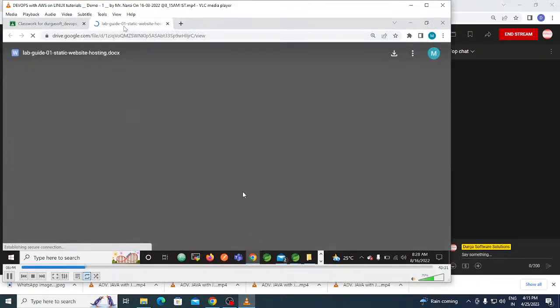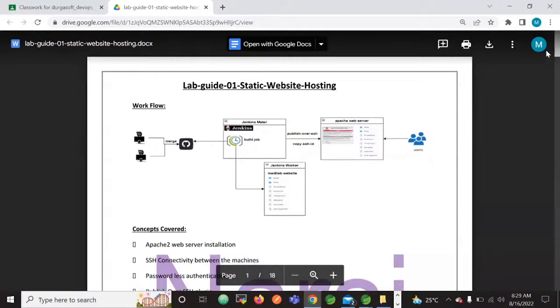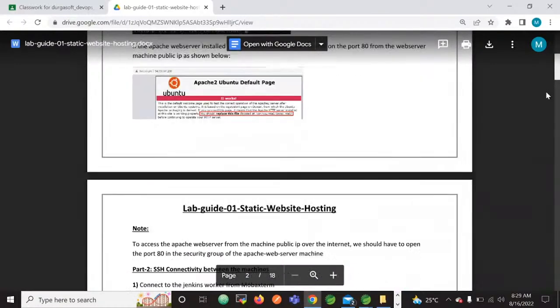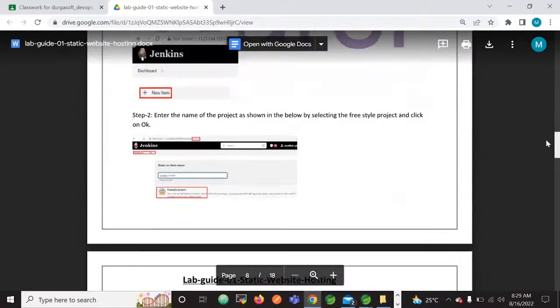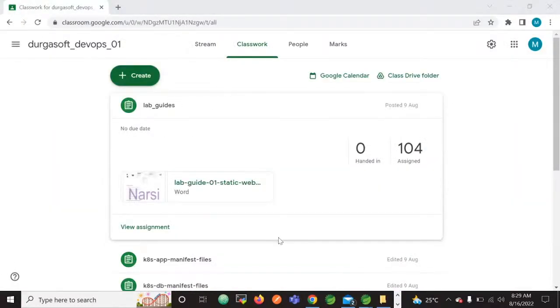But the videos are not downloadable, not shareable. Whereas the material you can download and you can share also. Whatever you want, you can do with the material. Fine. Okay, good. Now let us go to the overview.